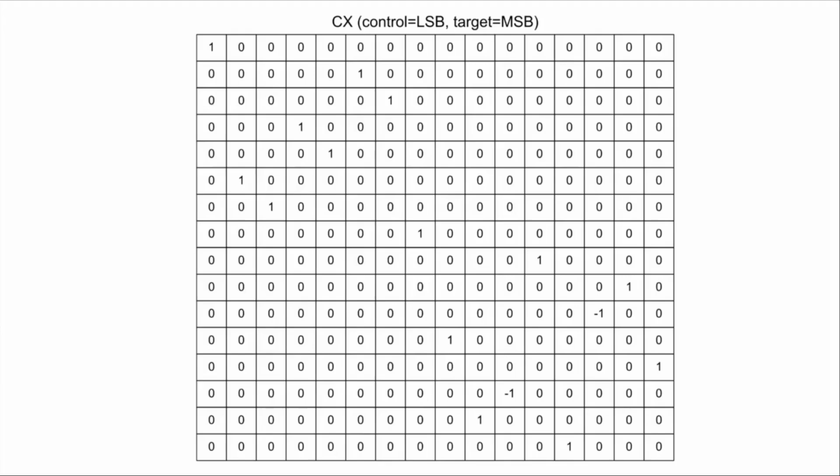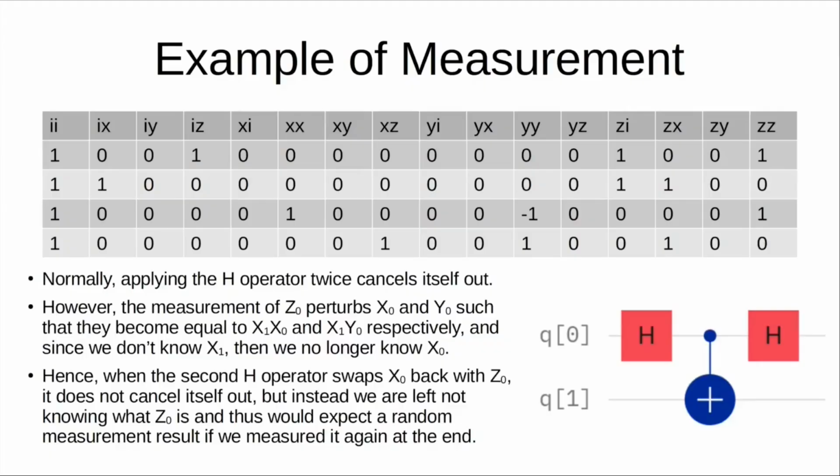Although typically it's common not to actually use a different operator, but instead, for example, you can apply the H operator to swap the X and Z value, then use this operator to measure the Z value, and then apply the H operator again to swap the values back, so you would have effectively measured the X value. So you can technically use this operator combined with other operators to measure any of the three values of the qubit. At the bottom right here, you have a quantum circuit, which represents an actual example of making a measurement in between the application of two H operators.